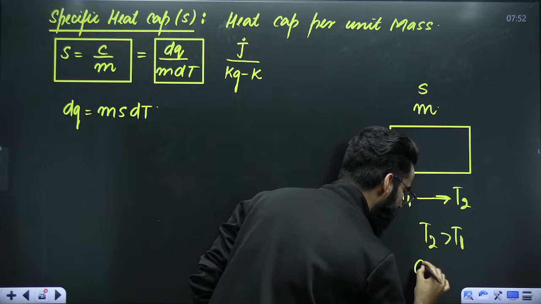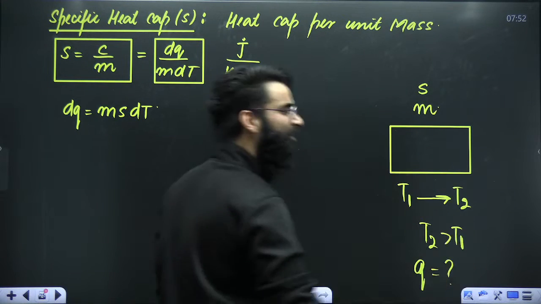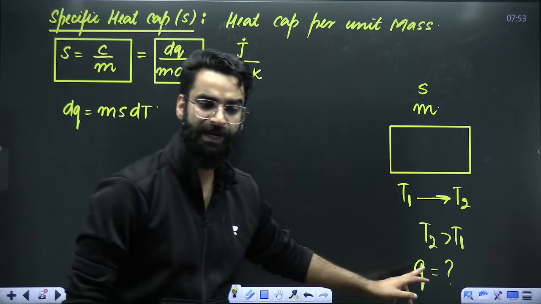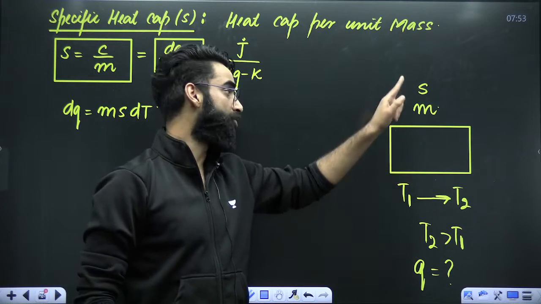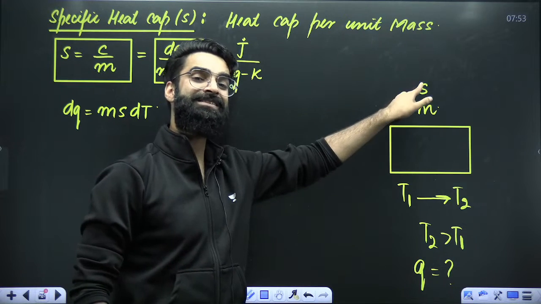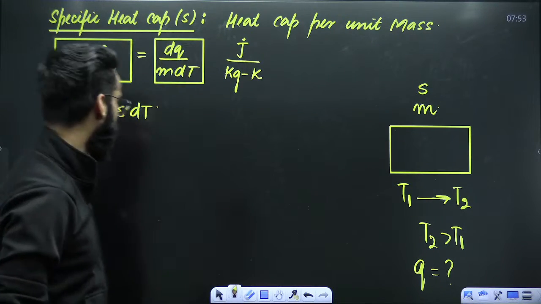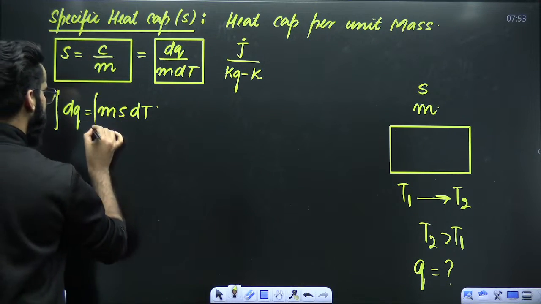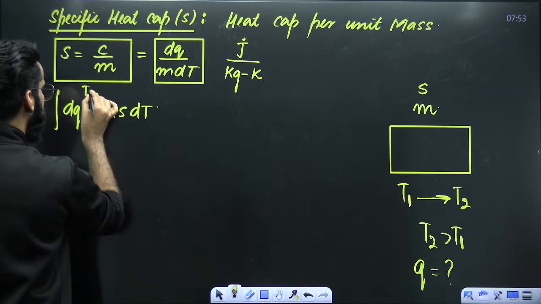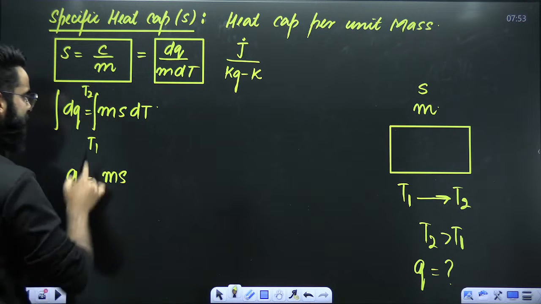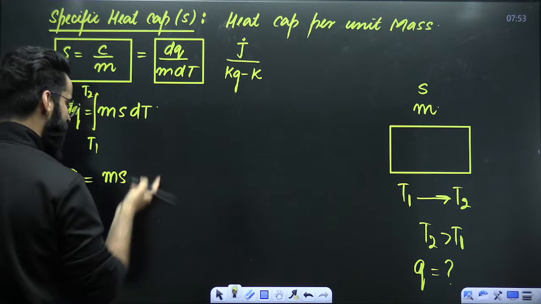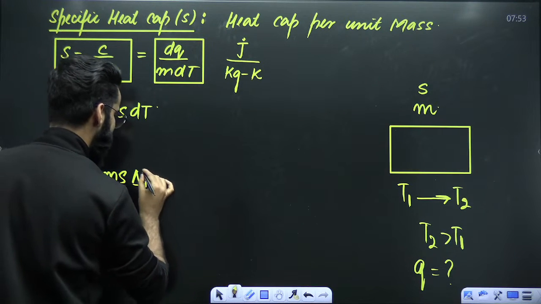I'm asking you to calculate the total amount of heat required. Again, you'll be integrating under the limits T1 to T2. So this is going to be Q, mS will come outside, the integral of dt is T, upper limit minus lower limit, so it's going to be m S delta T.